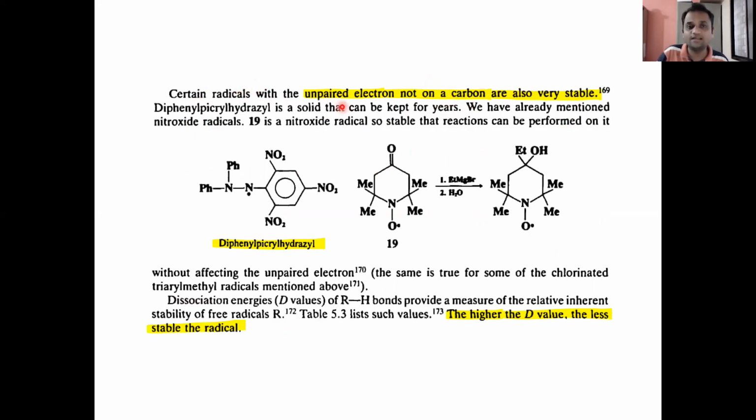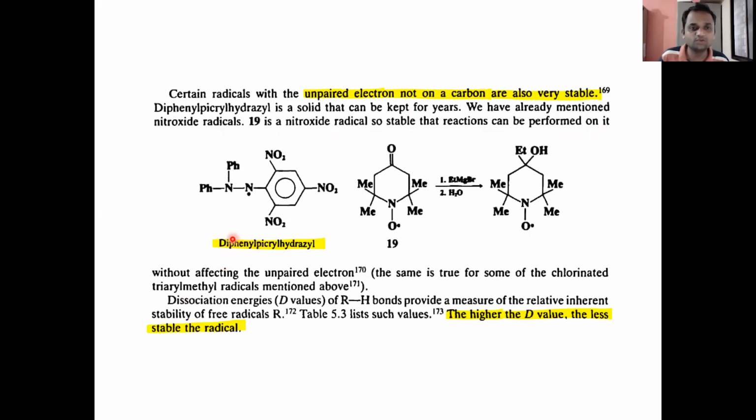Diphenylpicryl hydrazine is a solid that can be kept for years. We have already mentioned the nitroxide radical. So 19 is a nitroxide radical so stable that reactions can be performed on it.